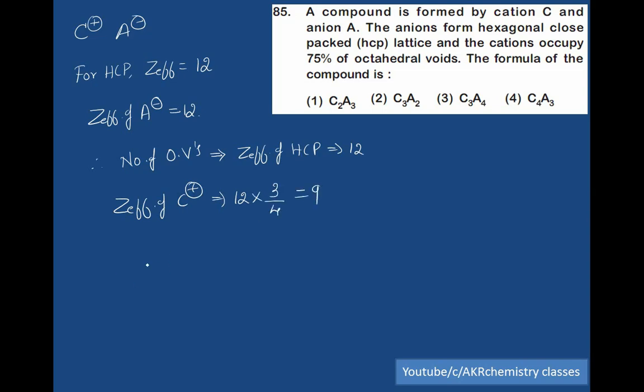Therefore, the simple formula of C plus and A minus is 9 to 12, which is almost equal to C3A4, since 3 threes are 9, 3 fours are 12. So option 3 is the right answer.